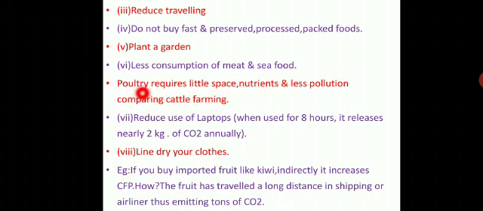Then poultry requires little space, nutrients and less pollution compared to cattle farming. We want to cultivate poultry because it requires little space and nutrients and causes less pollution when compared with cattle farming, because in cattle farming the waste materials emit gobar gas like methane. Then the next one is reduce use of laptops.